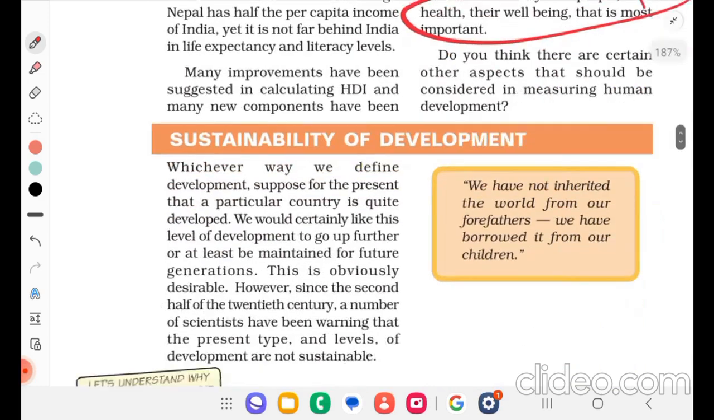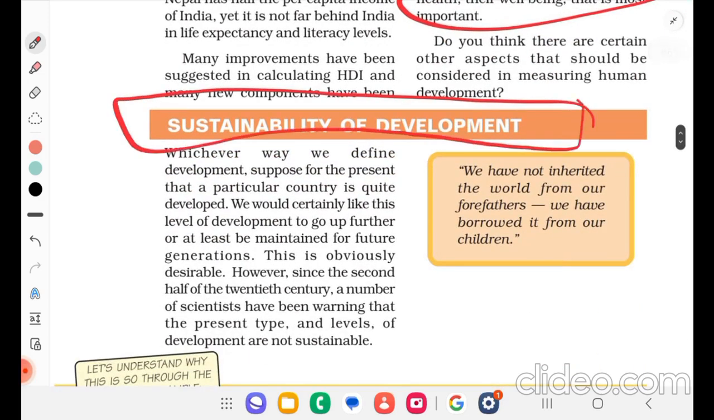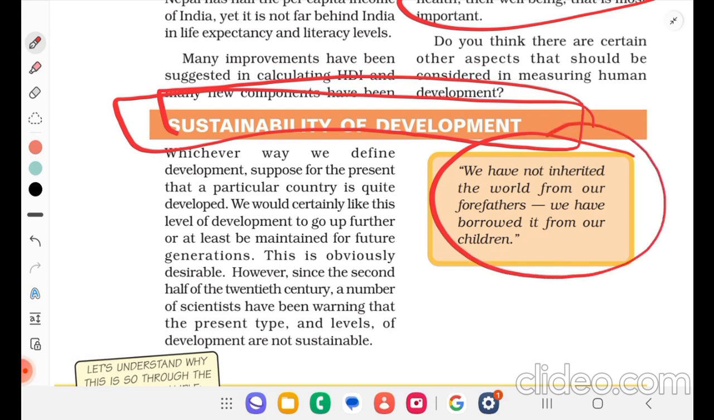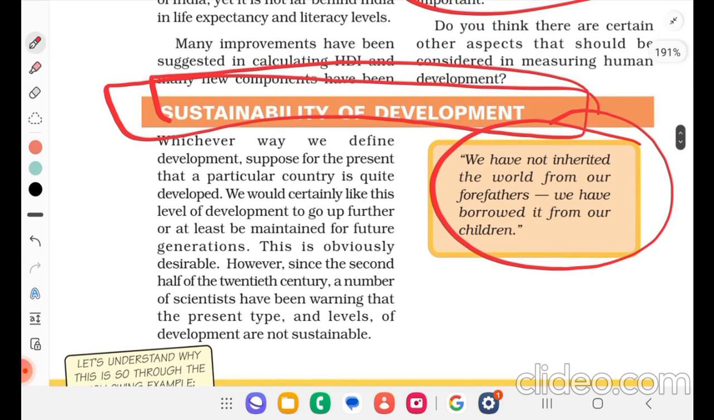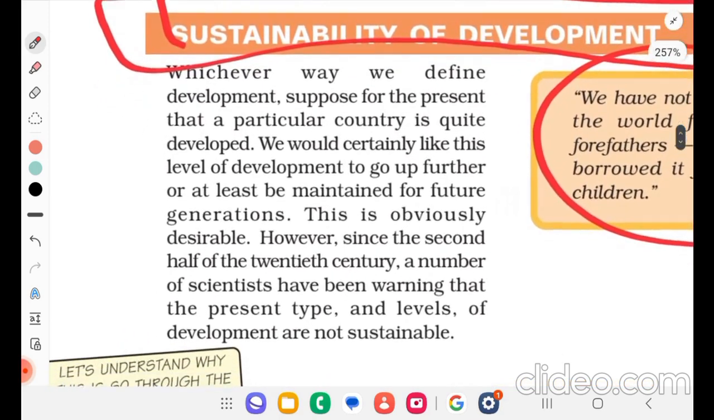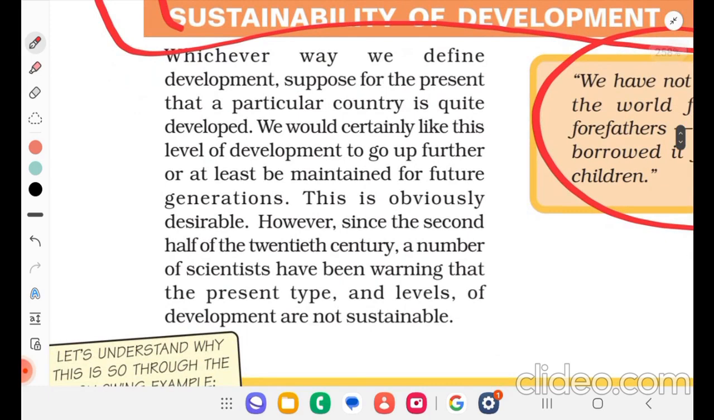So now we'll go for sustainability in development. When we are talking about development, we should also be talking about sustainability of development. We have not inherited the world from our forefathers. We have borrowed it from our children. Whichever way we define development, suppose for the present that a particular country is quite developed, we would certainly like this level of development to go up further or at least be maintained for future generations. This is obviously desirable.